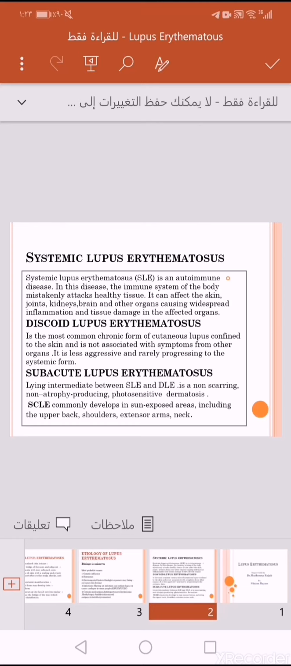Subacute lupus erythematosus, lying intermediate between the DLE and SLE, is a non-scarring, non-atrophy producing photosensitive dermatosis, commonly developed in sun-exposed areas such as upper back, shoulders, extensor arms, and neck.